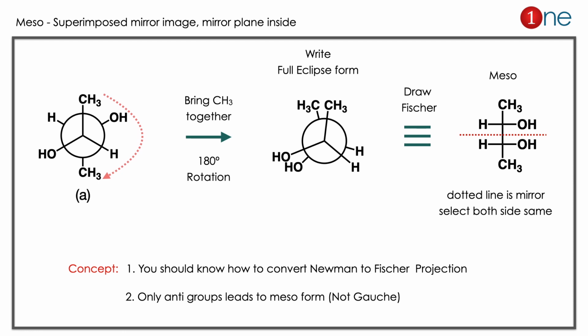Here the concept you have to learn is how to convert Newman projection into Fischer projection. Same thing is, only the anti groups lead to the meso form, not the gauche form.